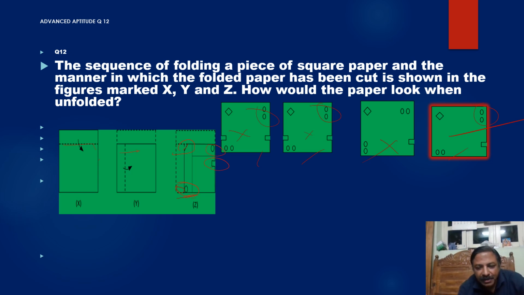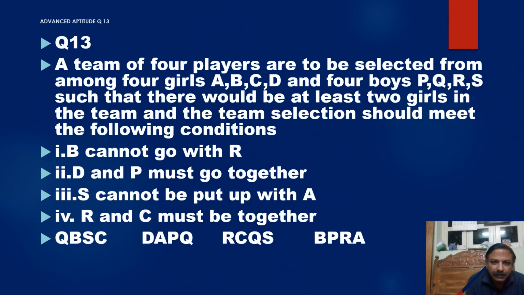Let us see question number 13. A team of 4 players is to be selected among 4 girls and 4 boys. It's very easy, I think. We have girls A, B, C, D. We have boys P, Q, R, S. There would be at least 2 girls. That means from A, B, C, D we need at least 2 girls, and from boys we want P, Q, R, S.